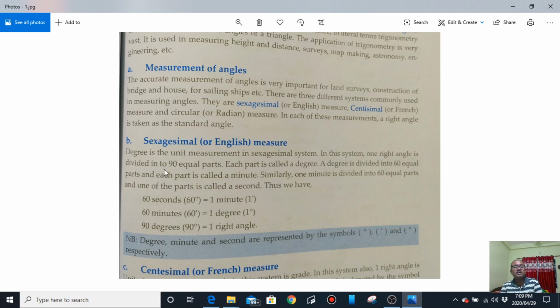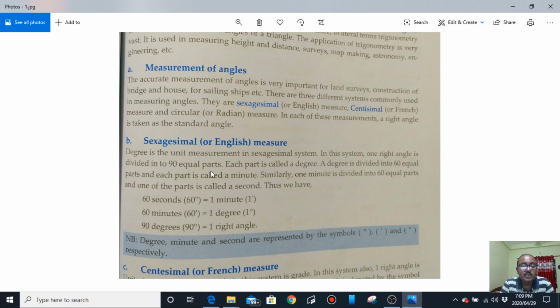If a right angle is divided into 90 equal parts, then the measurement of each part is said to be 1 degree.